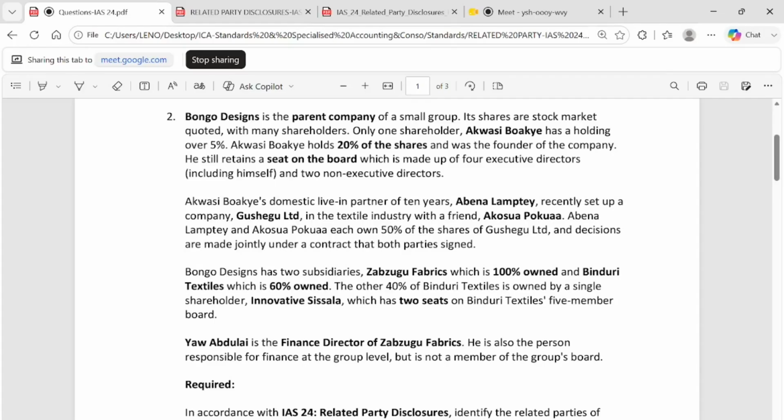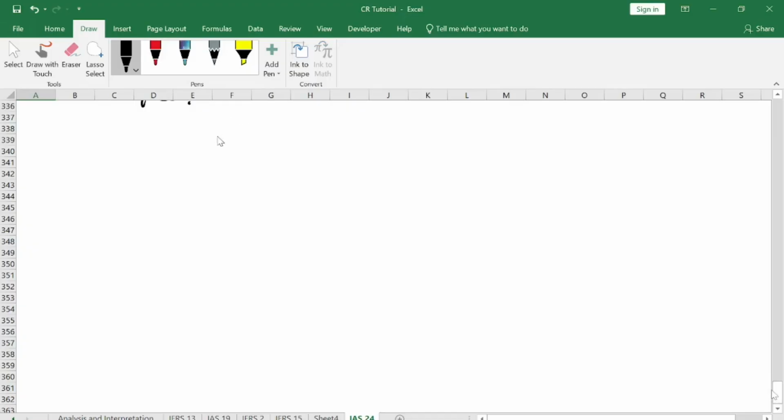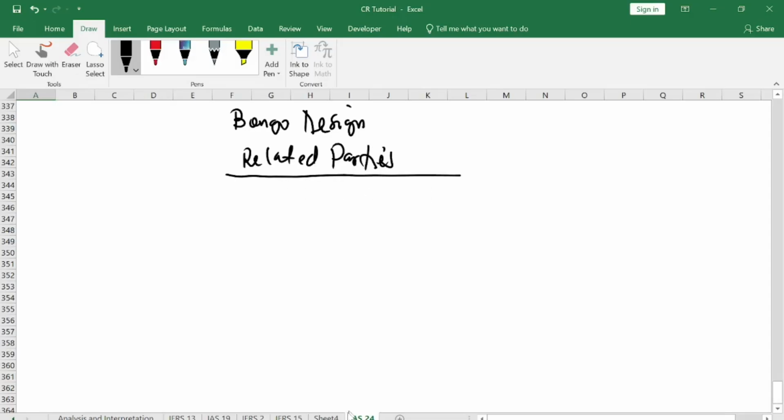So that is the nature of the question, and they want you, in accordance with IAS 24 related party transactions, to identify the related parties of Bongo Design in the above scenario, explaining why each is related. What is the name of the company? The name of the company is Bongo Design. We want to know the related parties in this transaction.